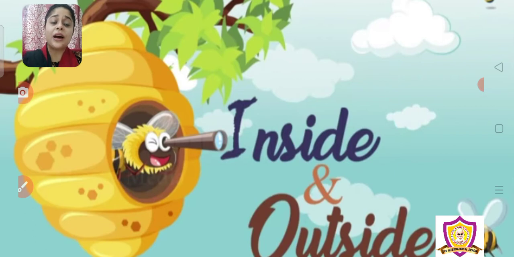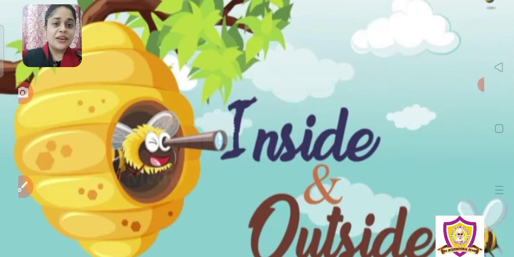Inside matlab अंदर. Inside मतलब अंदर. See, you can do like this. Inside मतलब अंदर. Outside मतलब बाहर. Okay, inside मतलब अंदर. Outside मतलब बाहर. So can you see this bee?